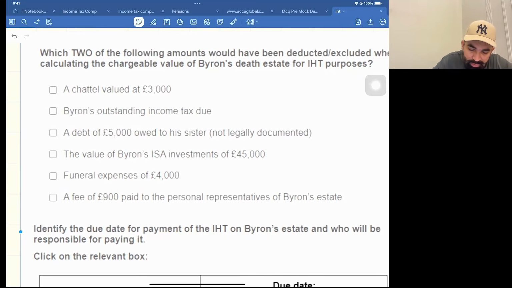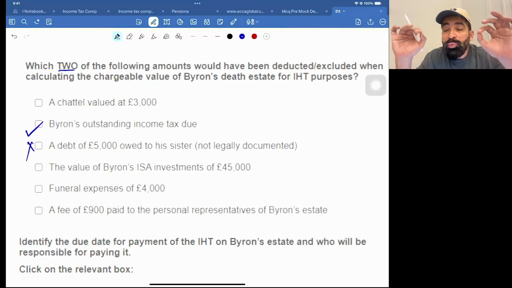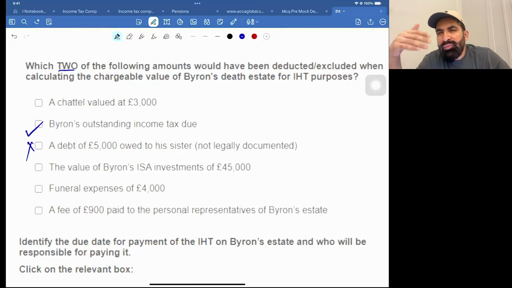Yes, income tax you can deduct. It's a genuine liability. From the death estate calculation, you can deduct your income tax. A debt of 5,000 owed to us is not legally enforceable. No, verbal promises are not allowed. Hope you have taken the classes. Verbal promises are not allowed. For example, you have promised somebody that you'll help them in future.